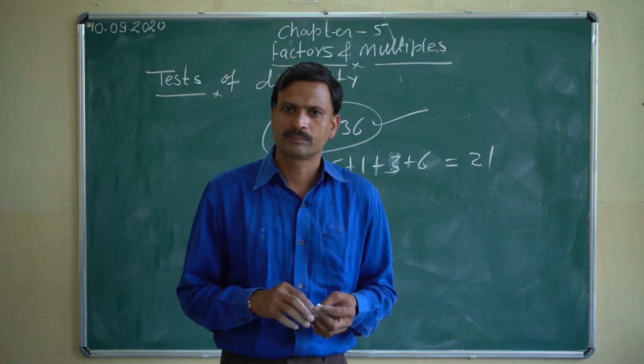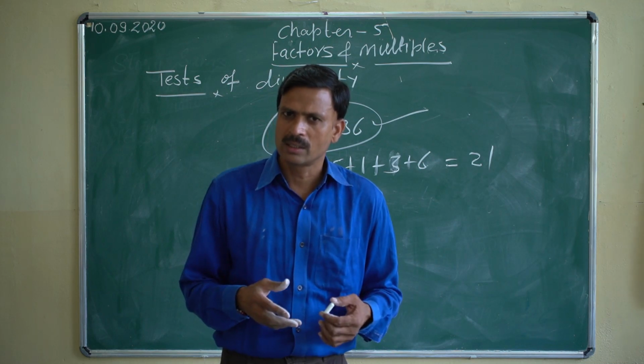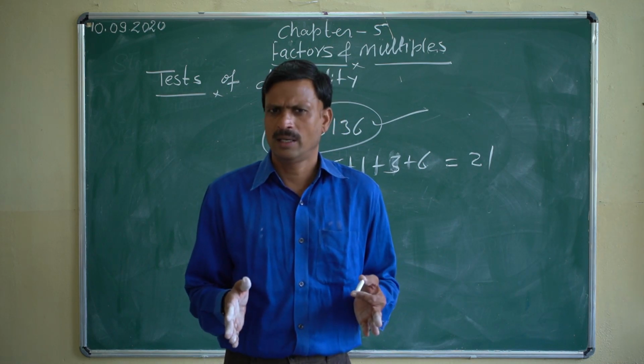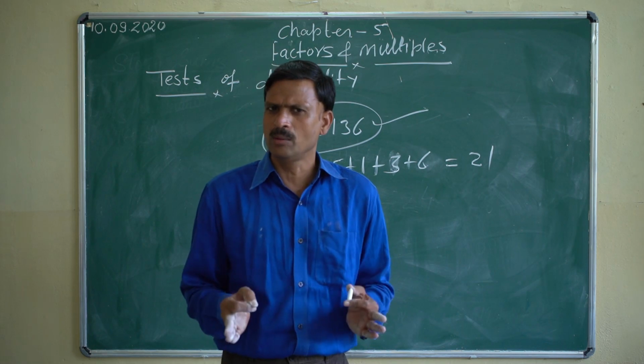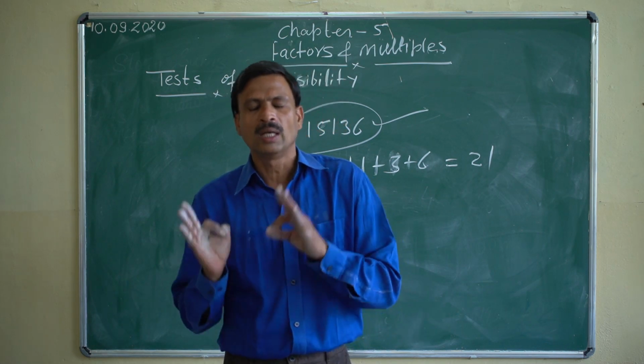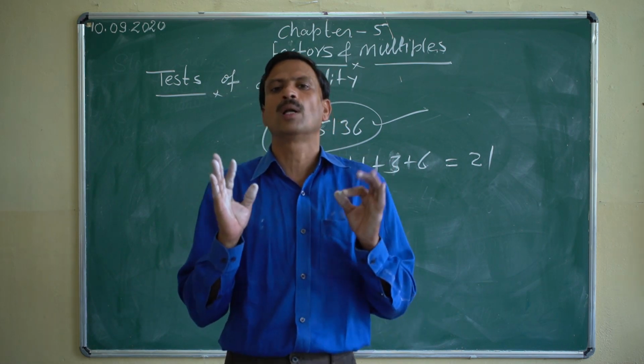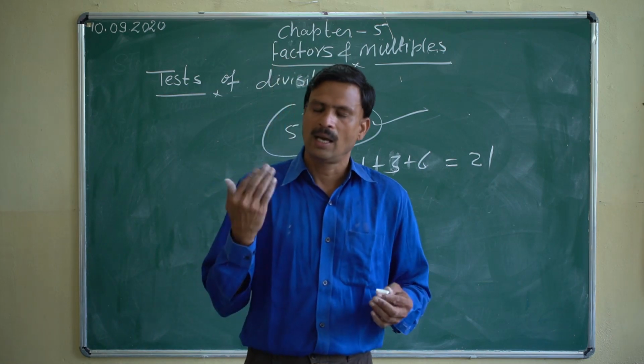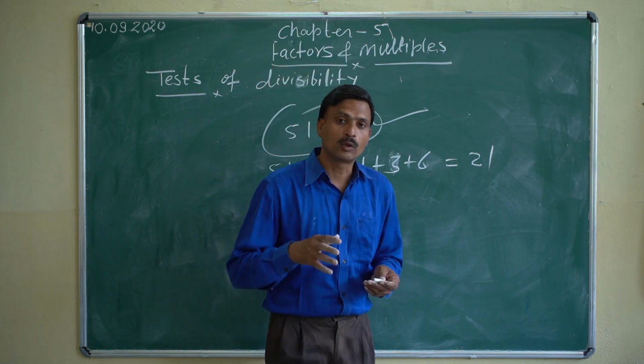Got it? Right? Should I repeat it? It's very easy. If any number is divisible by both 3 and 4, the number will also be divisible by 12. Right? Now, I will tell you the next thing.